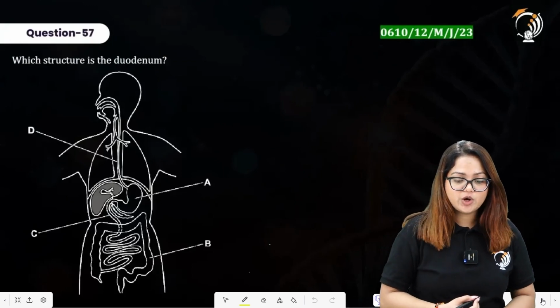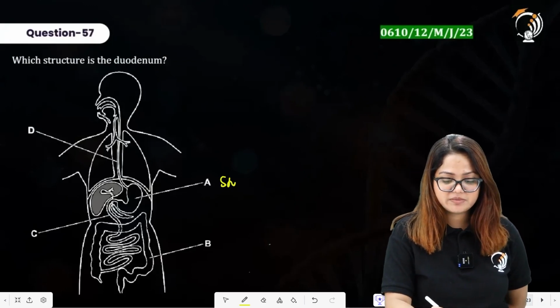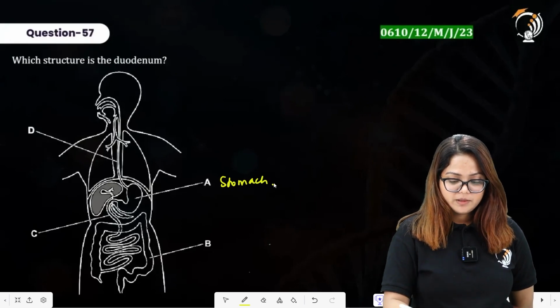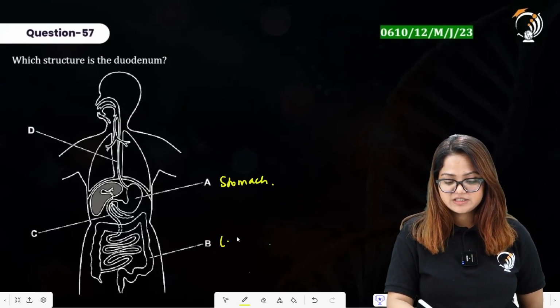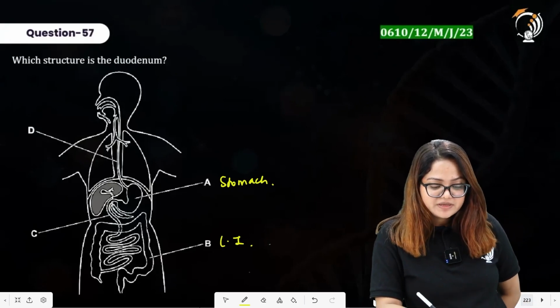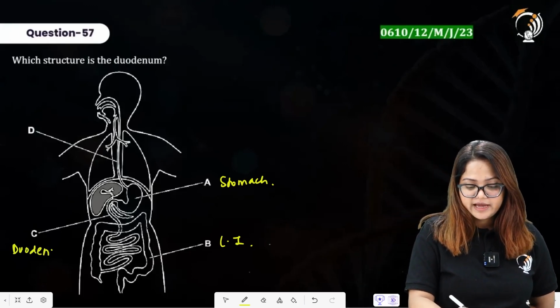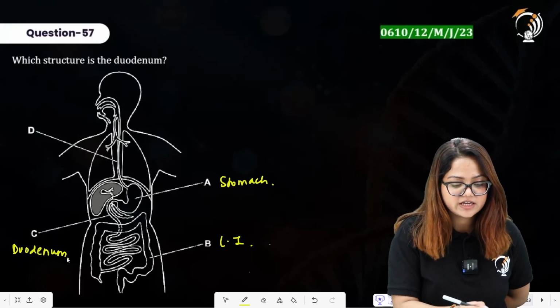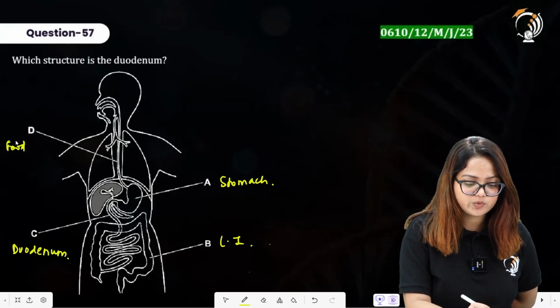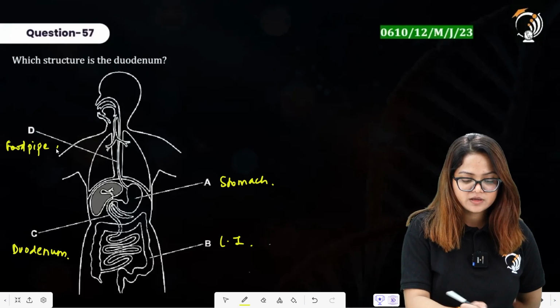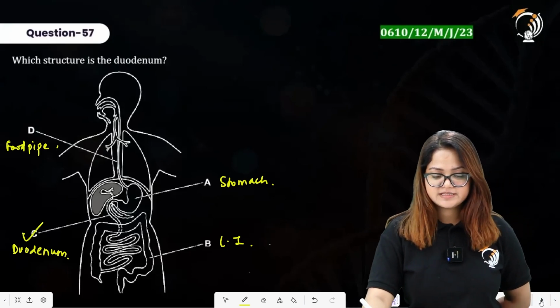Which structure is the duodenum? A here is representing stomach, B here is representing a part of large intestine, C here is representing a part of small intestine, that is the duodenum part, and D here is representing esophagus, or you can write simply food pipe. Option C here is our right answer.